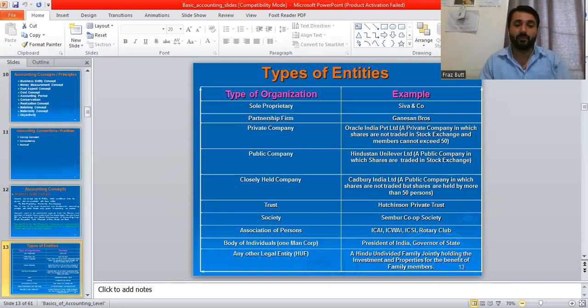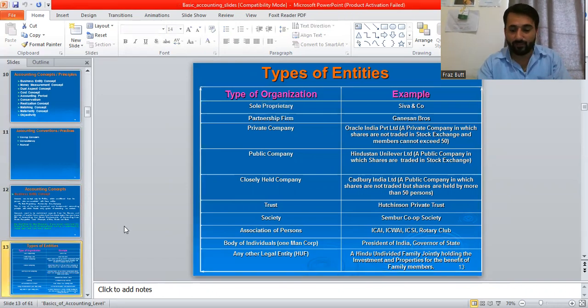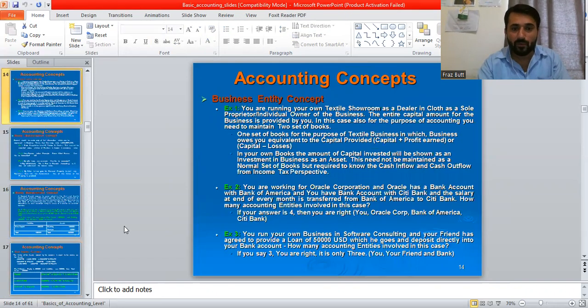So you just need to have the concept of sole proprietorship up till this subject, then partnership business, private company and public company, these four. But not about the details. We have to stay on the level of concepts at this stage.